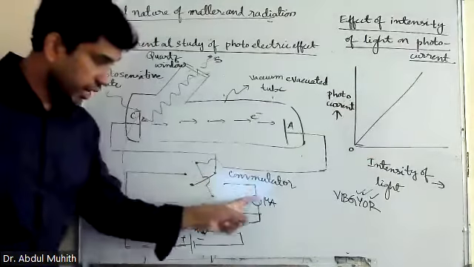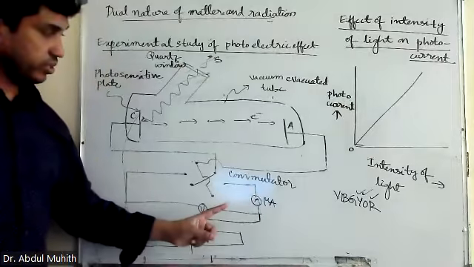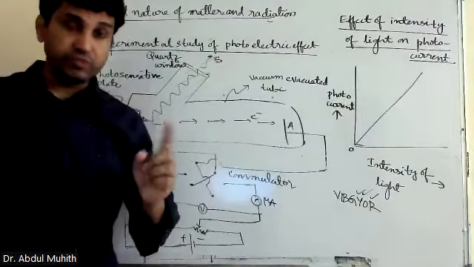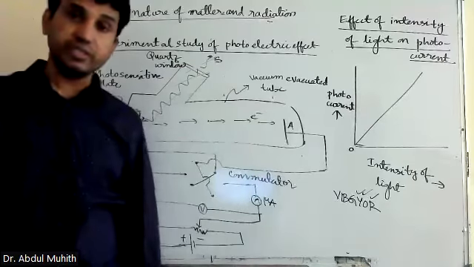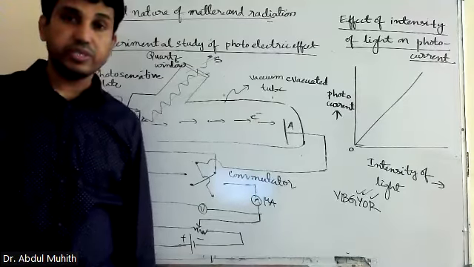What is photocurrent? The current which is flowing through the circuit in the photoelectric effect. That current is known as photocurrent. Is that clear?